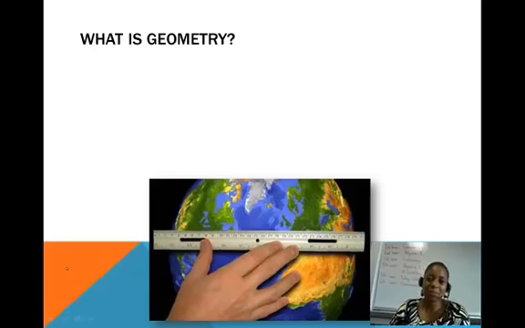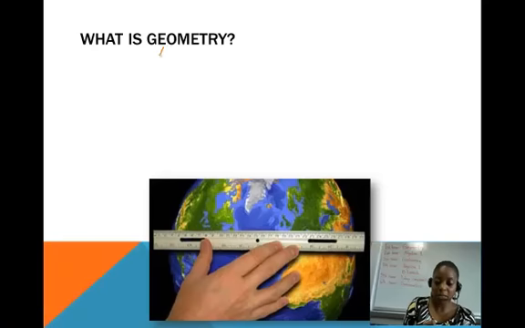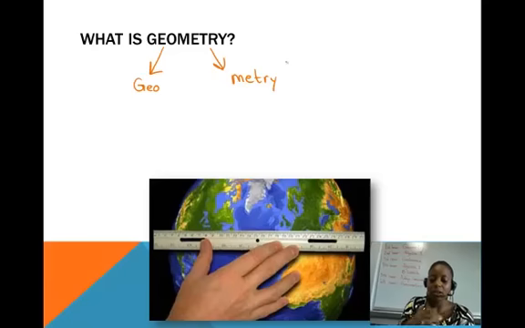So we're going to start talking about the word geometry and what does it mean. What is geometry? Well, if we break the word into two parts, the first part being this geo part, and the second part being the metry part, we have two different meanings here for these two parts of the word. The first part, the geo part, refers to the earth.